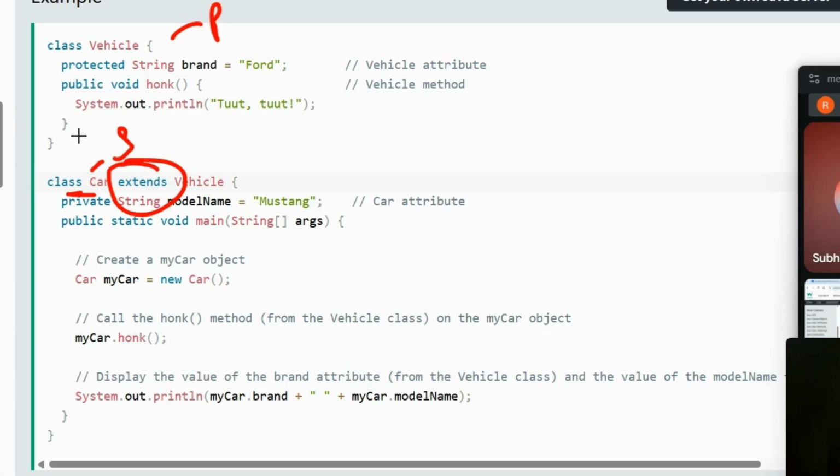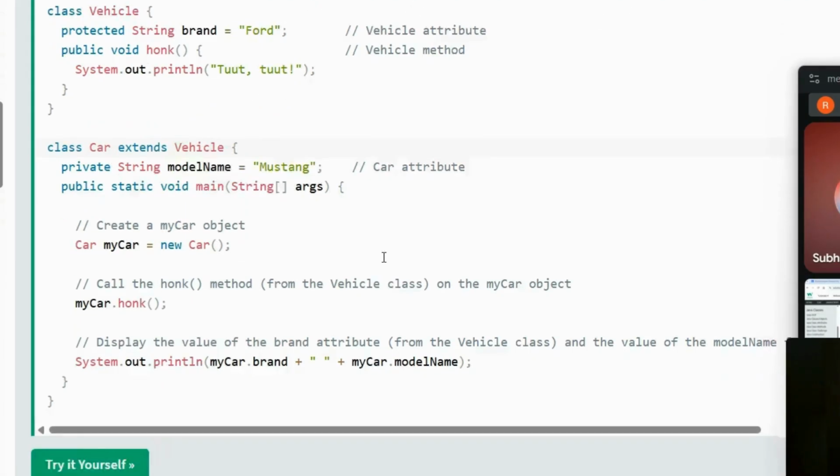Okay, so how do we get to know that a particular class has been extended? By the keyword extends. Okay, it is mandatory to write the word extends there, in order to create a subclass that is going to inherit all the attributes and methods from the parent class, right?